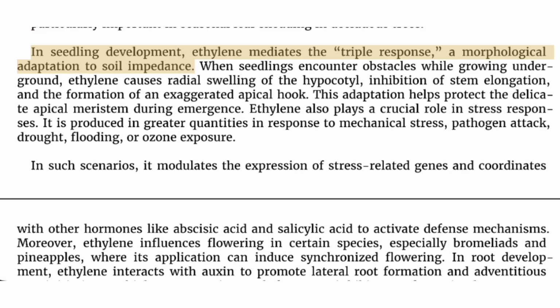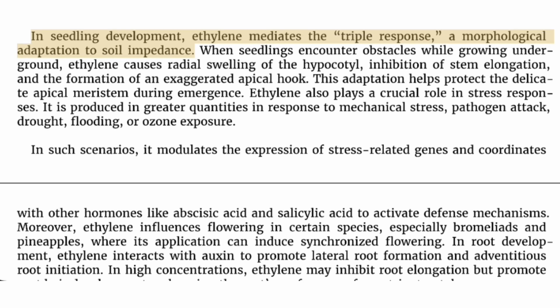In seedling development, ethylene mediates the triple response, a morphological adaptation to soil impedance. When seedlings encounter obstacles while growing underground, ethylene causes radial swelling of the hypocotyl, inhibition of stem elongation, and the formation of an exaggerated apical hook. This adaptation helps protect the delicate apical meristem during emergence.